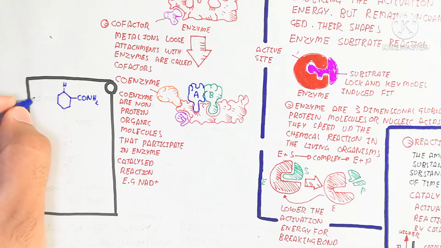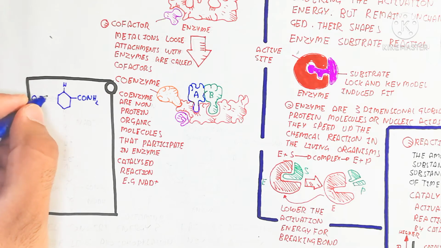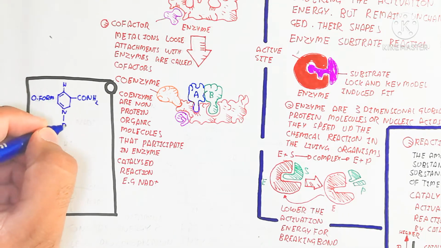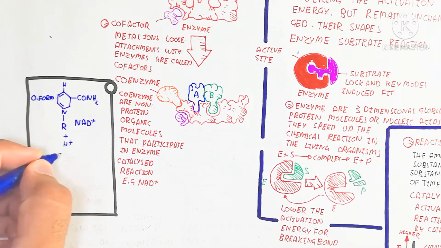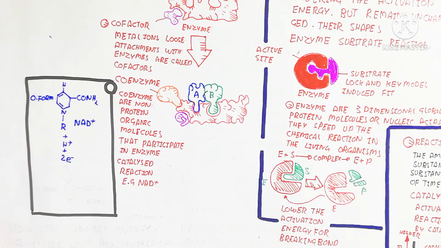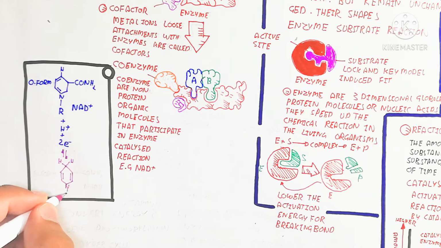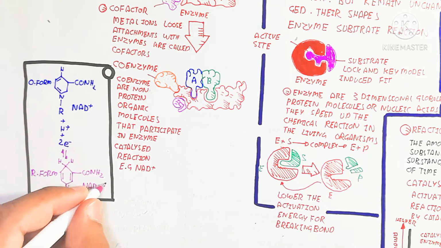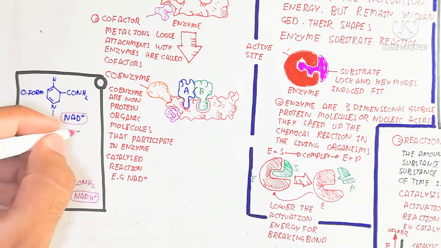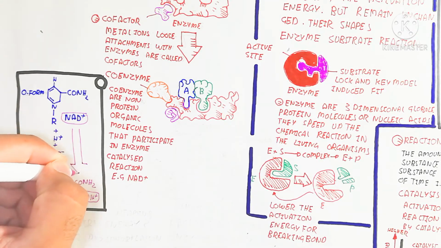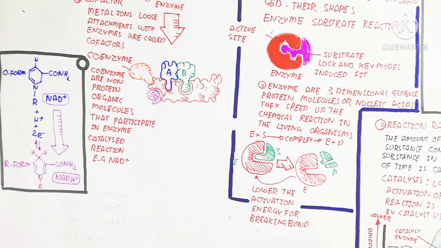Coenzymes are non-protein organic molecules that participate in the enzyme catalyzed reaction. Example, NADH. Here NAD plus is converted by the acceptance of a proton and electron to NADH, and this NADH accepts that proton and electron.